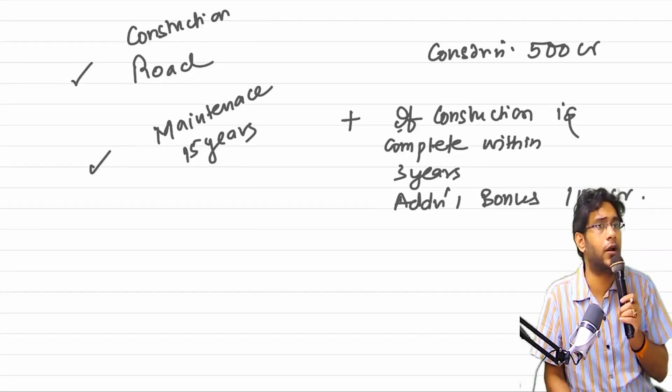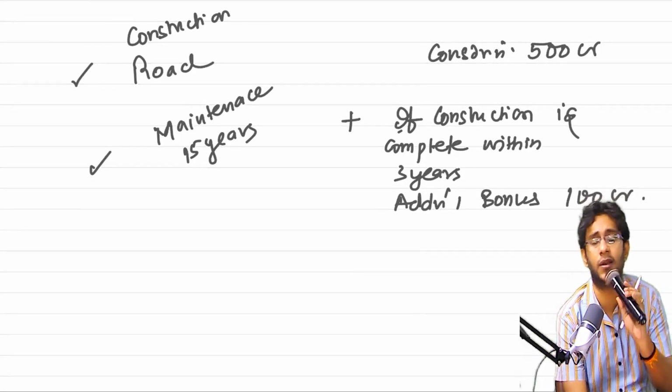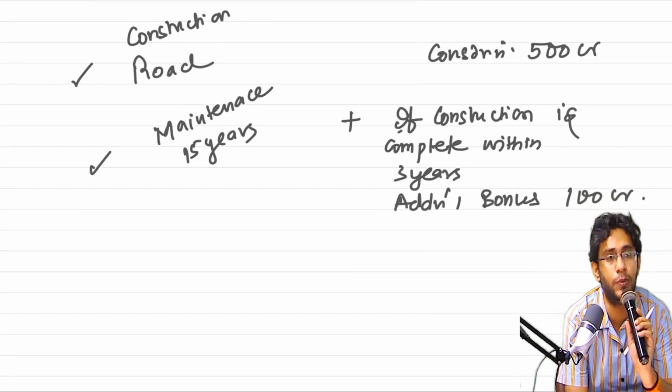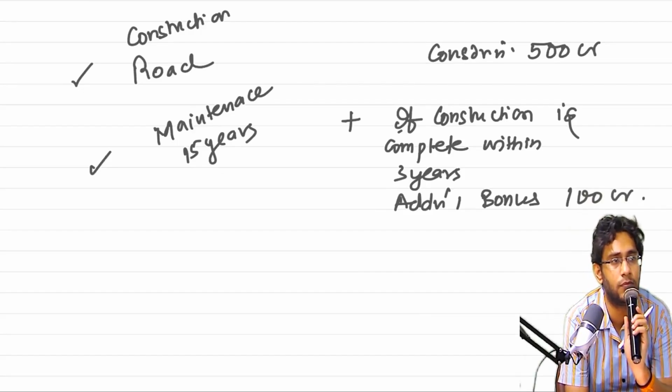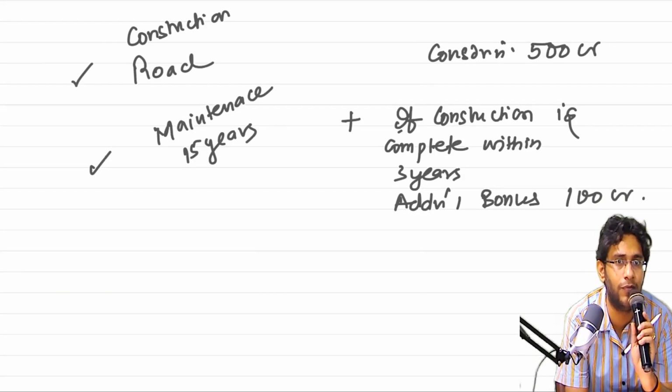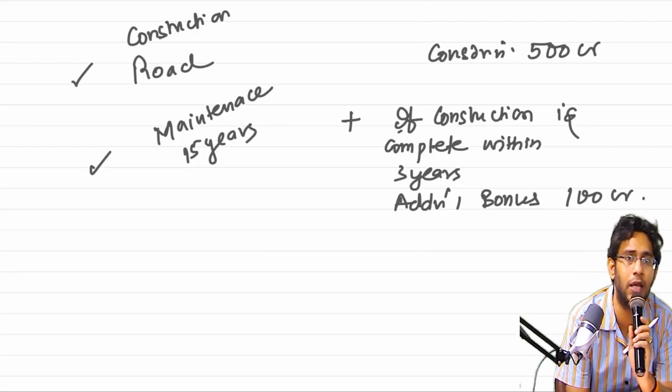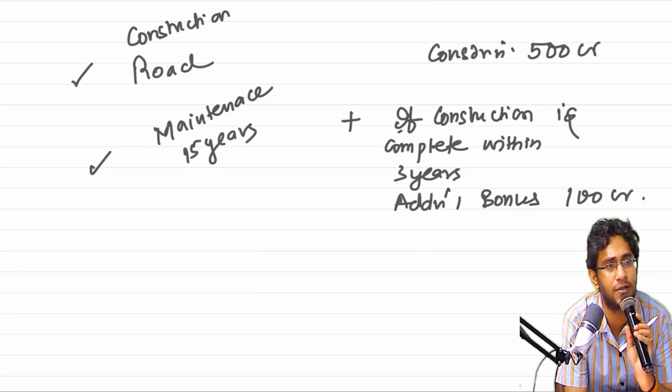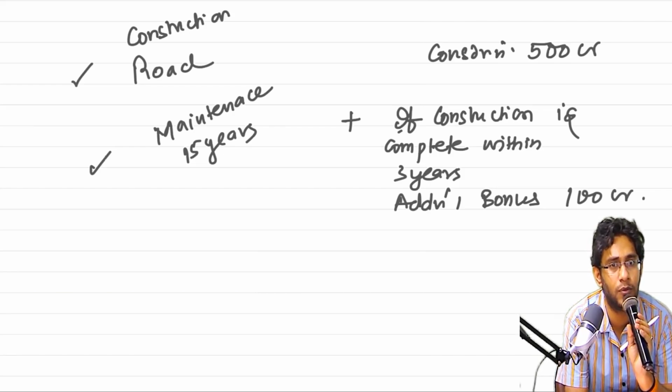Tell me, sir, 100 crores variable consideration is relatable to which PO? When will I get that bonus of 100 crores? Construction should complete within 3 years. Tell me, sir, is it appropriate I allocate any portion of that 100 crores to maintenance? No. Are you understanding, sir?